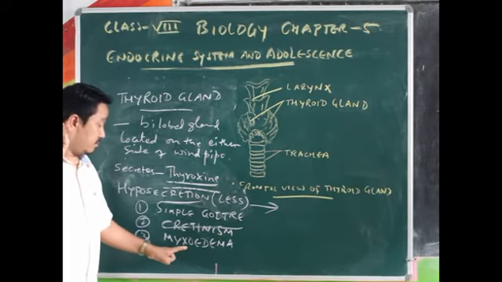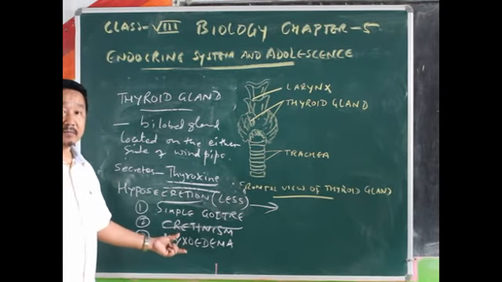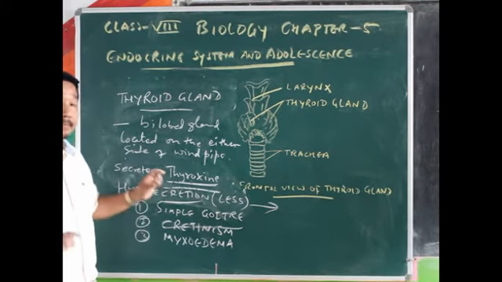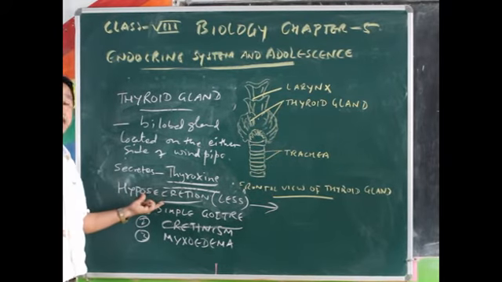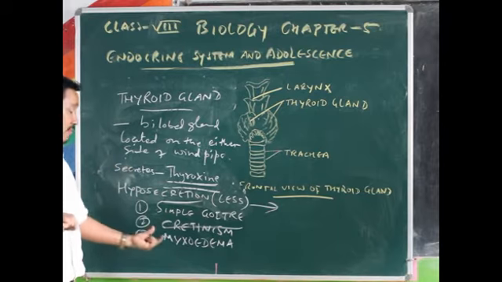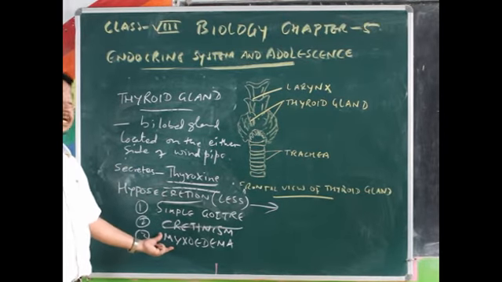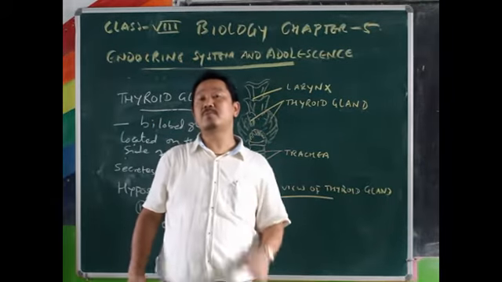Please learn the spelling and pronunciation also. Myxedema is a physical ailment caused due to the hyposecretion or less secretion of this hormone. So in this myxedema, what problems can be seen?